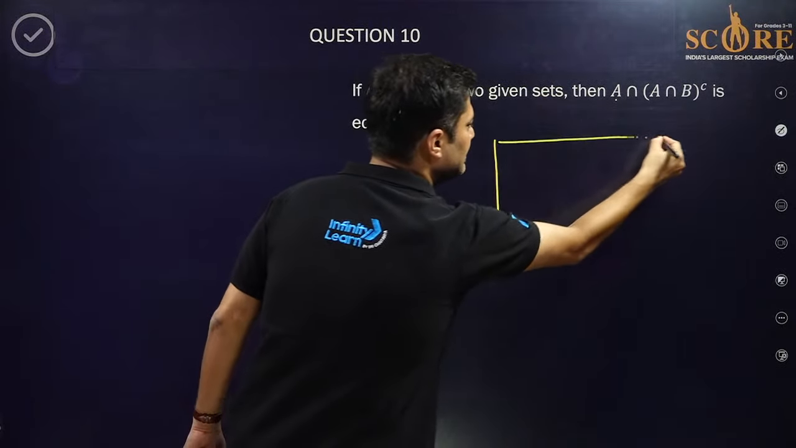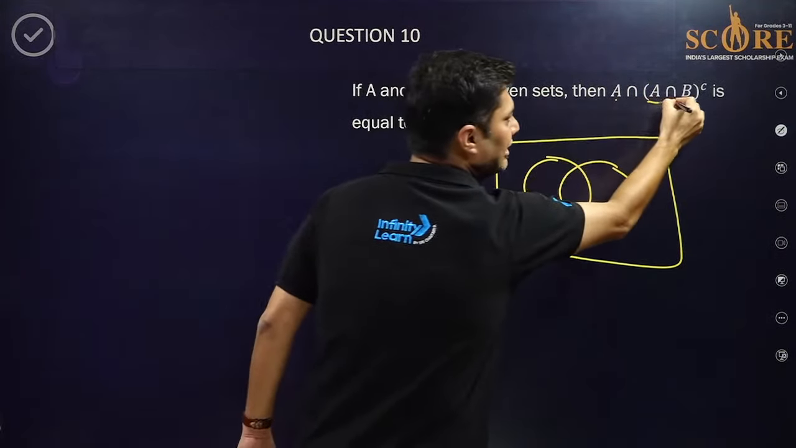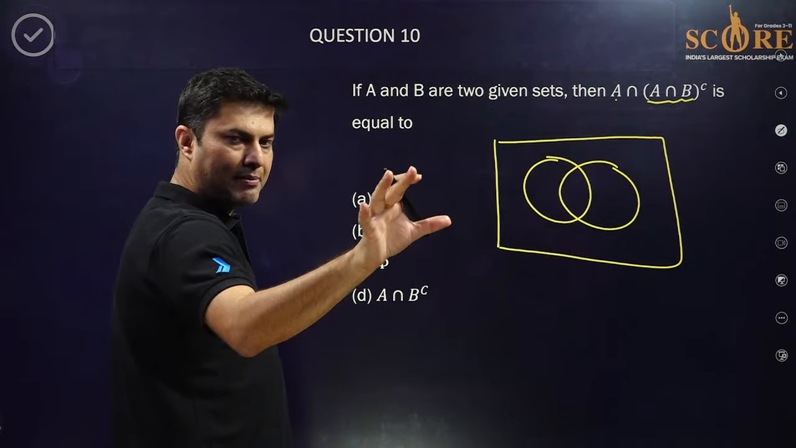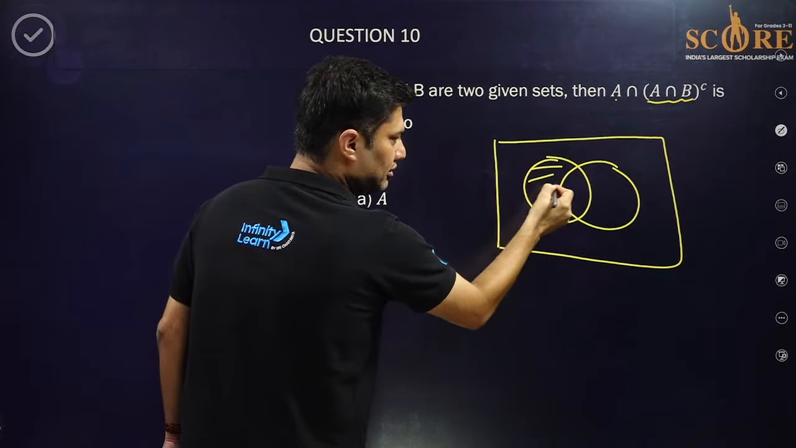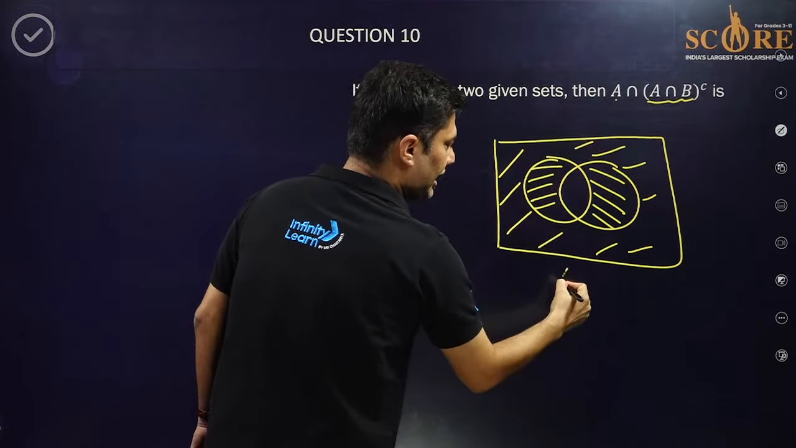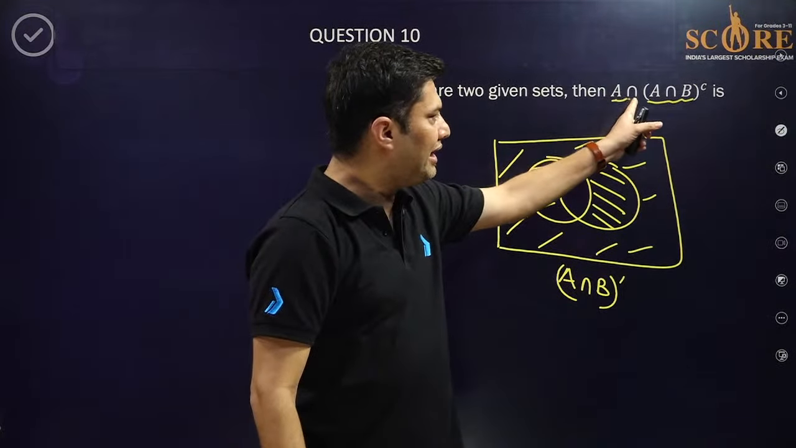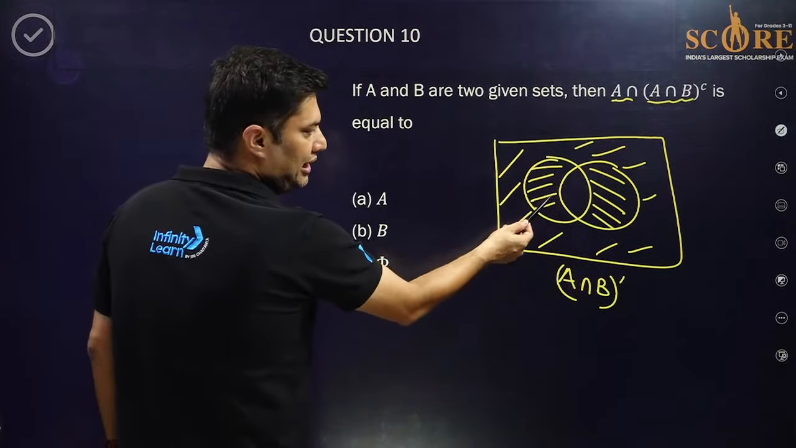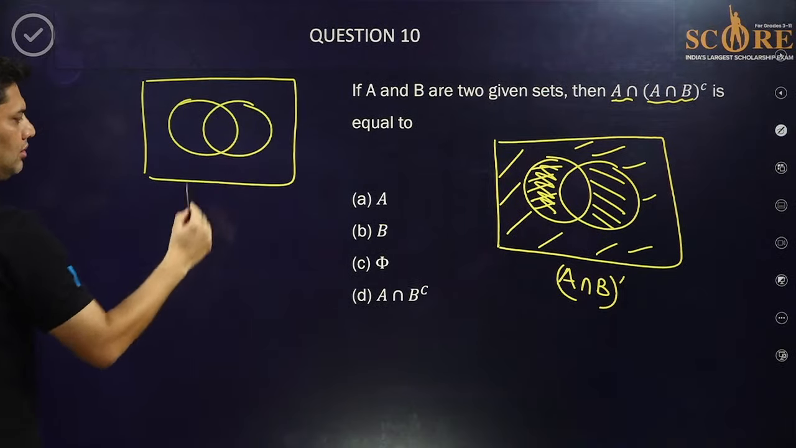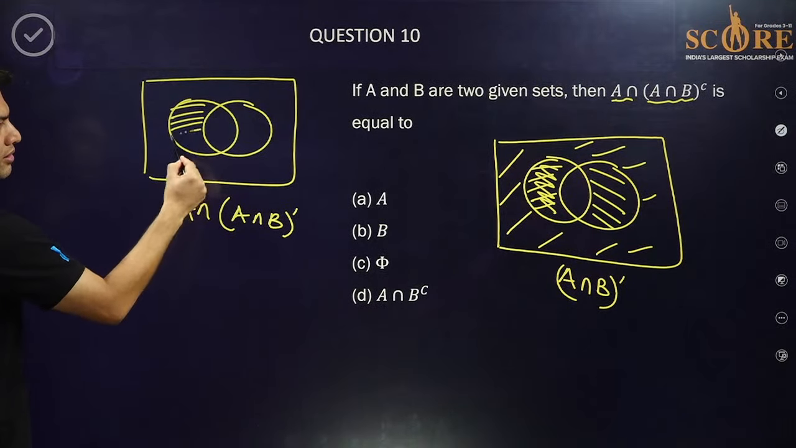The Venn diagram is, this is A, this is B. What is A intersection B ka complement? This is A intersection B. Complement means except A intersection B, everything has to be shaded. This is A intersection B ka complement. Then I have to take common with A also. If I take common with A, I think this is the only part. So the final answer, where you need to take the common with A intersection B ka complement, I think this is the only part.